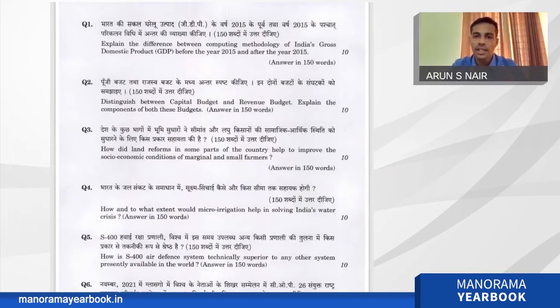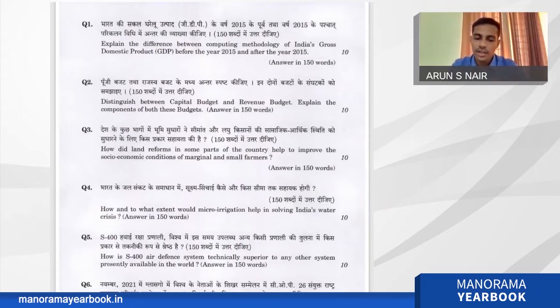One difference was the base year change. Previously it was 2004-05 and now it has changed to 2011-12. Previously India calculated GDP based on factor cost. Now, in accordance with the international norm, we changed it to market price. That is a fundamental difference, and the candidate can include the equation for calculating GDP between factor cost and market price, because that will improve the value of the answer.